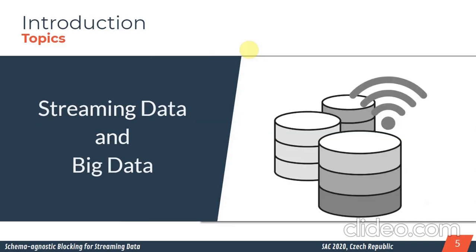Moreover, here we handle streaming data. Streaming data is the kind of data that is continually sent by the data source, for instance Twitter. We also handle big data, because we consider that this streaming data sends, for example as Twitter does, a lot of tweets, a lot of data in each second, in each minute.